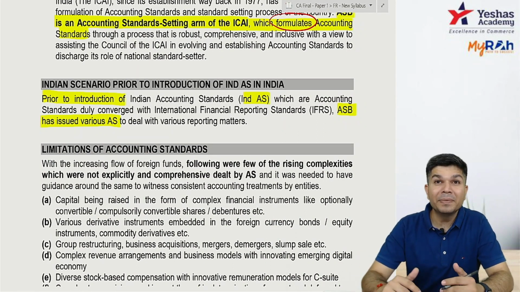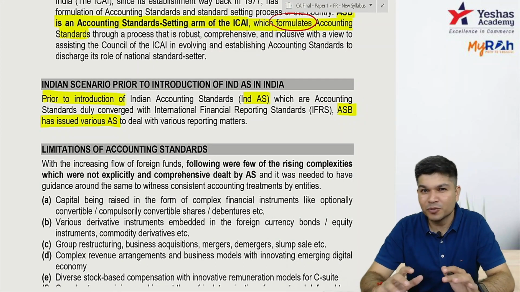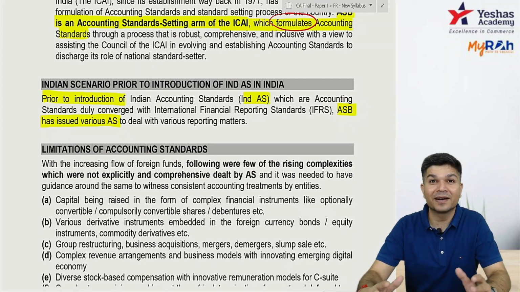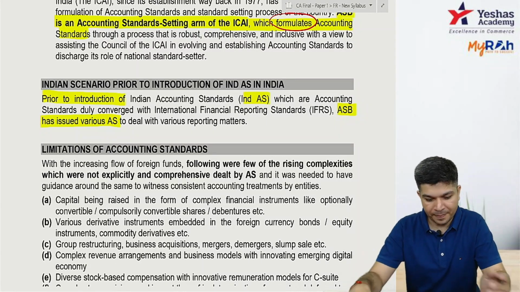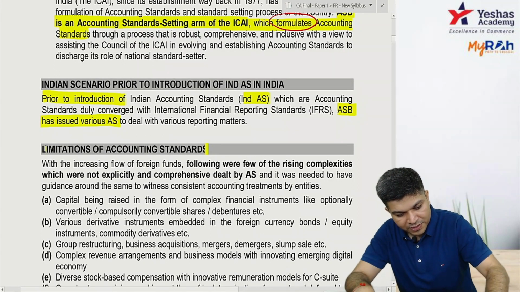See, complex financial instruments are there. How to account for that? Accounting standards were not clear. So if you see over here, what is the limitation of accounting standard?